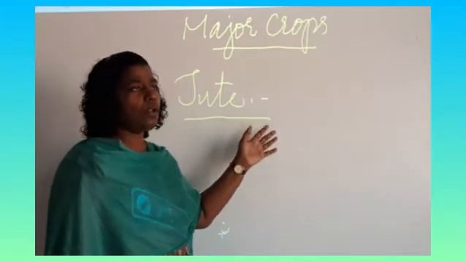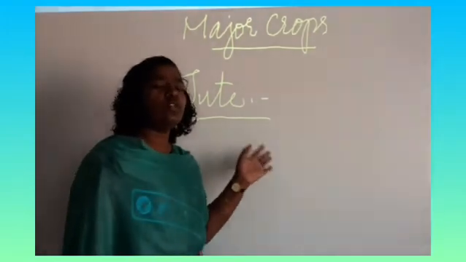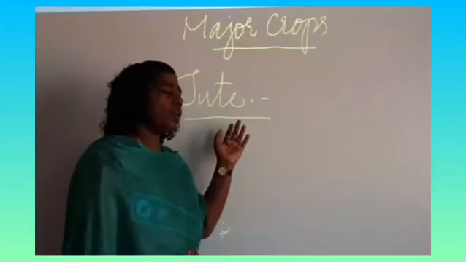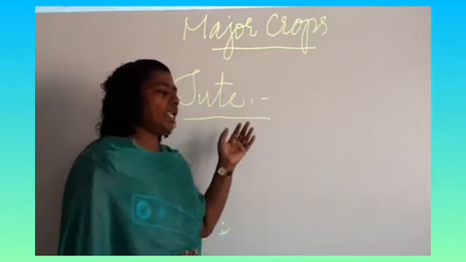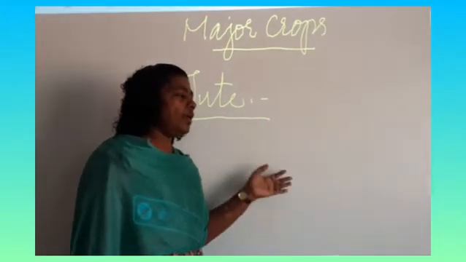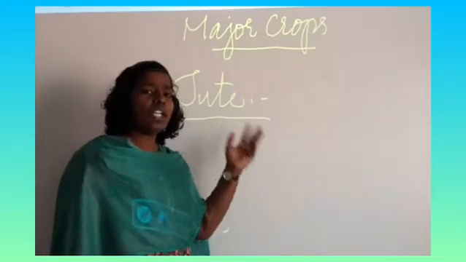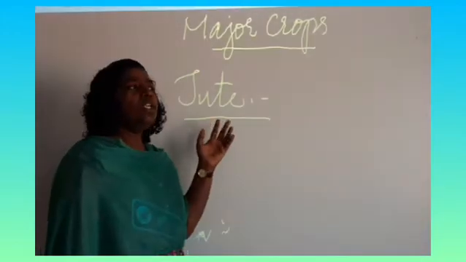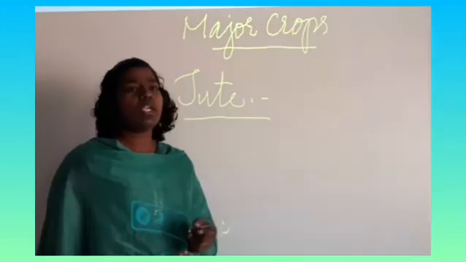And the countries where jute is cultivated, apart from India, are China, Nepal, South Sudan, and Siberia.